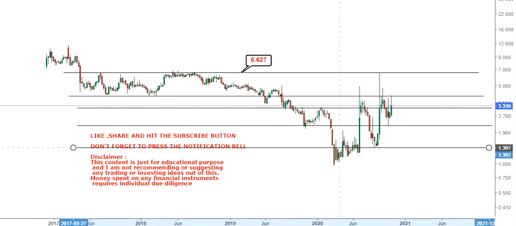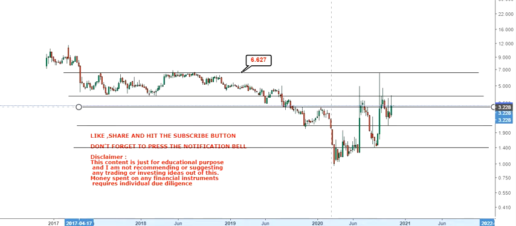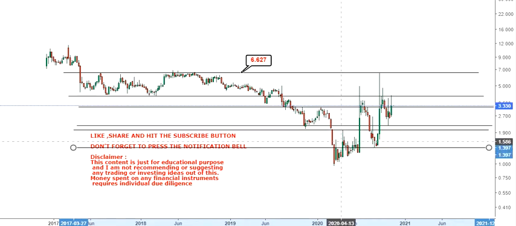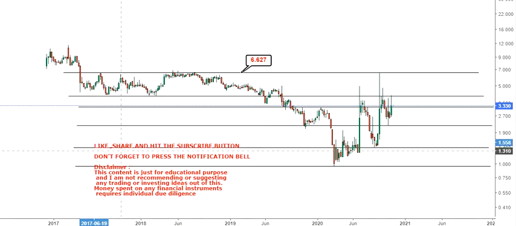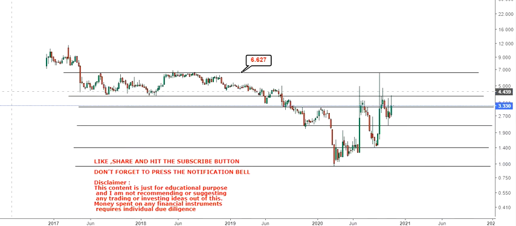If one level does not hold, then obviously one needs to look out for the next level, which is far below the current level. So whether it is on the upside or on the downside, it doesn't matter. Here you have the trend.